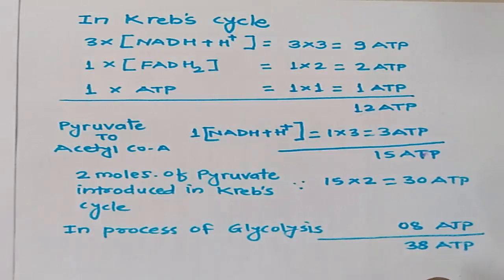But keep in your mind that for this generation of 38 ATP molecules, the process must be aerobic, because in anaerobic condition, means in absence of oxygen, we cannot generate these 38 ATP molecules, because in absence of oxygen, the Krebs cycle does not undergo the series of reactions.